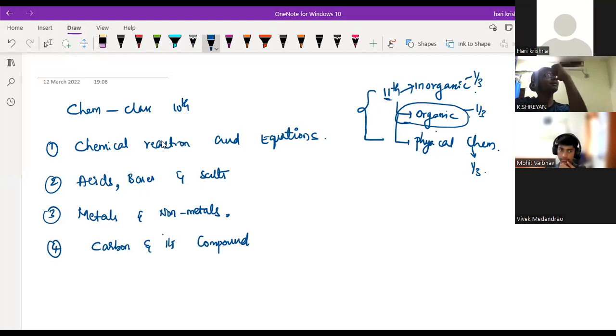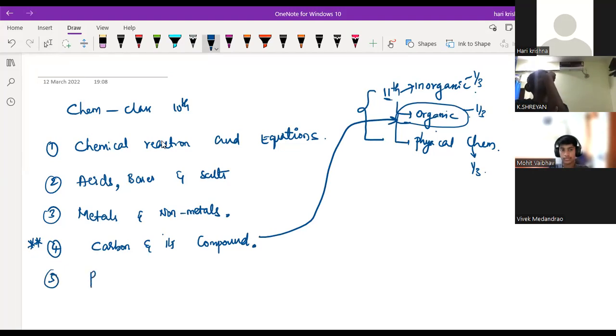So for the basics of organic chemistry, you'll study carbon compounds as a basic part. It is a very, very important topic in class 10th. And the last one is the Periodic Table. You all know this topic also.